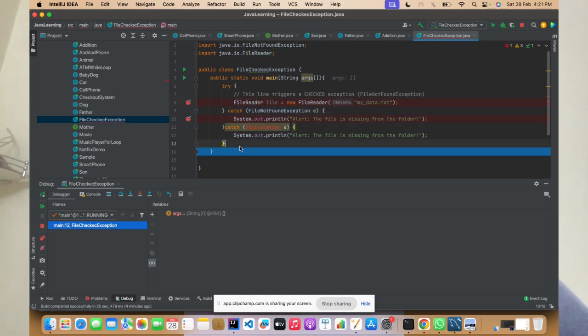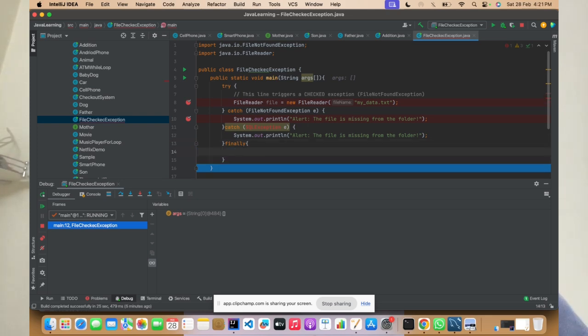Now there is one more thing we have to learn, that is the finally block. This finally block is the block which will be executed whether it goes inside the catch block or not. This finally will execute always.